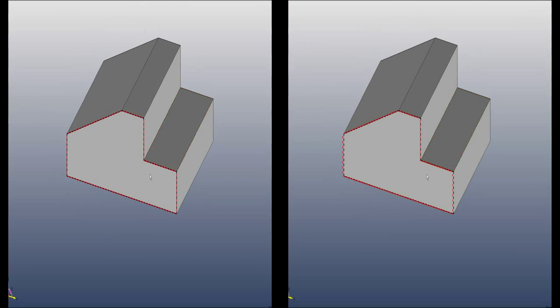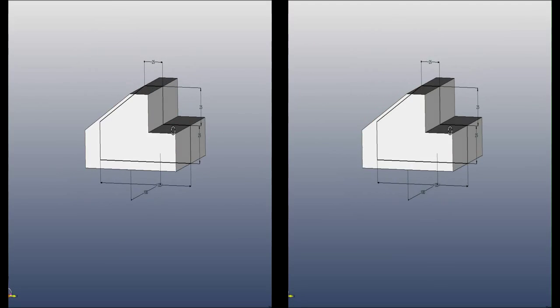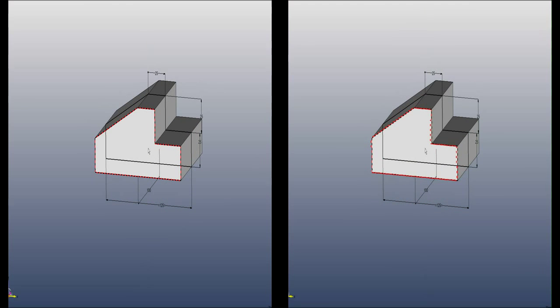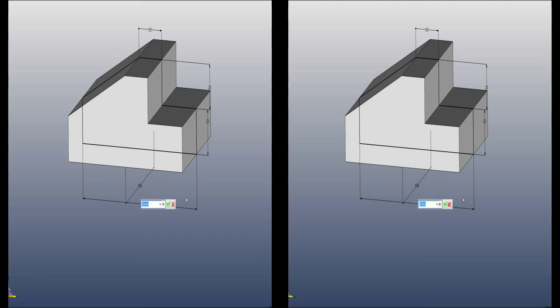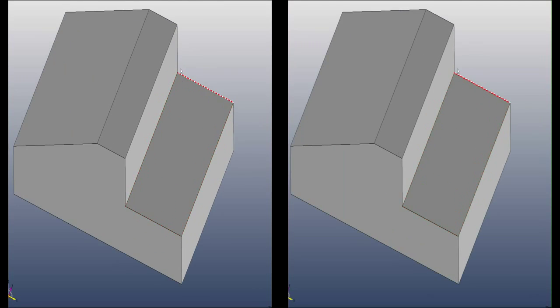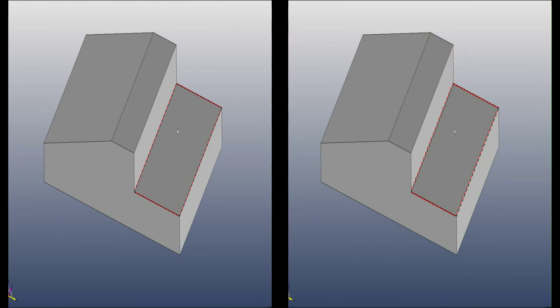Okay, maybe we want to change this dimension a bit. You can just double click your entity and you will see the dimensions like this, and you can also hide it the same way. So we'll make it a little longer, 150. Double click and your dimensions will disappear.